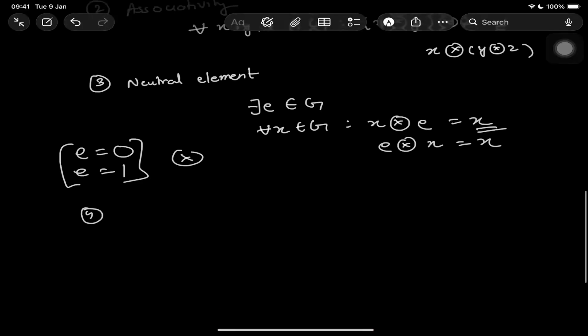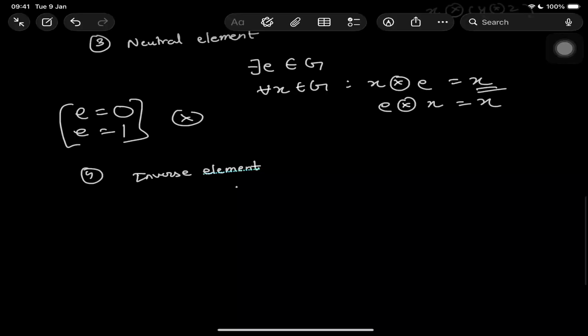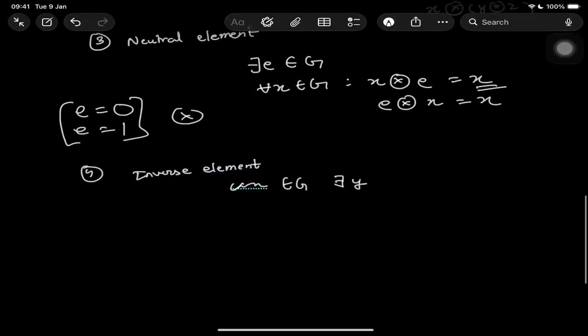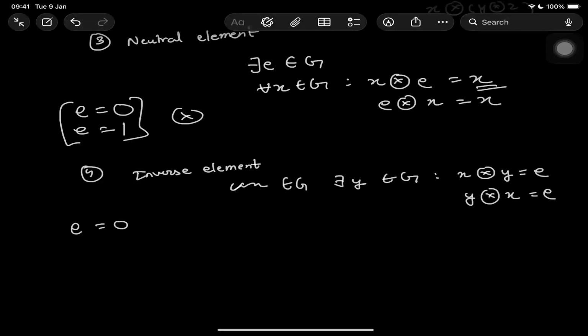The fourth is the inverse element. The group must also have an inverse element, which is: for all x which belong to G, there exists a y which also belongs to G, such that x operation y gives E, and similarly y operation x gives E. If I talk about addition, my E will be 0 because suppose I have 2.